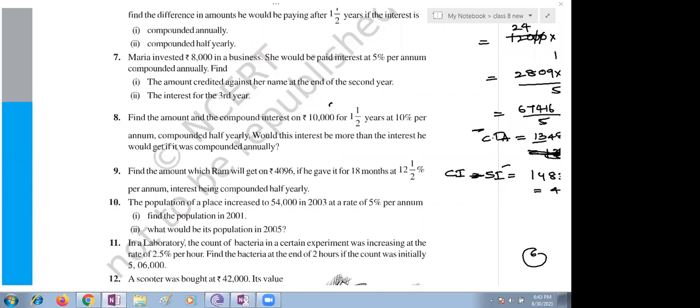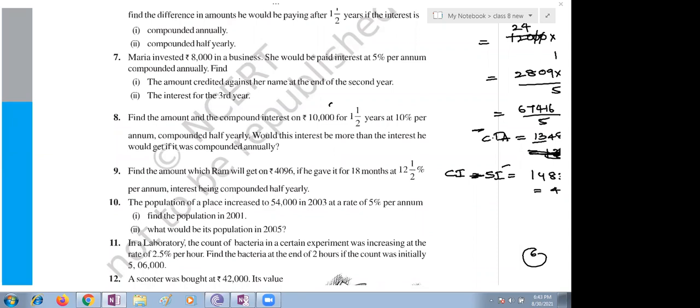Ma'am, the amount here is credited compounded annually, so we can directly say 8,000 into 1 plus 5 upon 100 to the power 2. Please continue, Sahu.